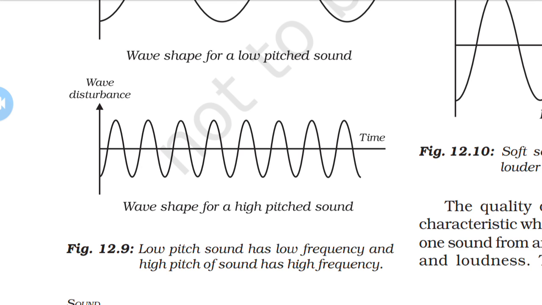The amplitude of the sound wave depends upon the force. If we strike the table lightly, slowly, we hear a soft sound. We can hear a soft sound because we produce a sound wave having less amplitude, that is, less energy.